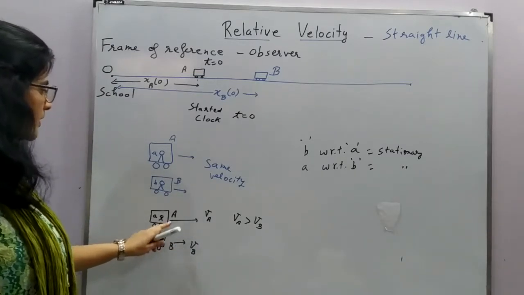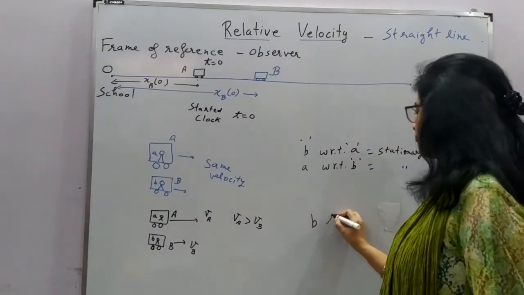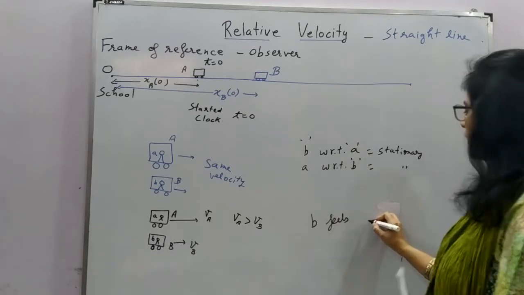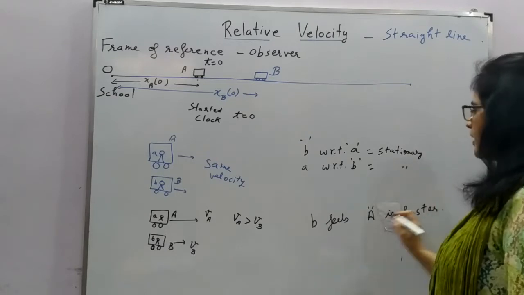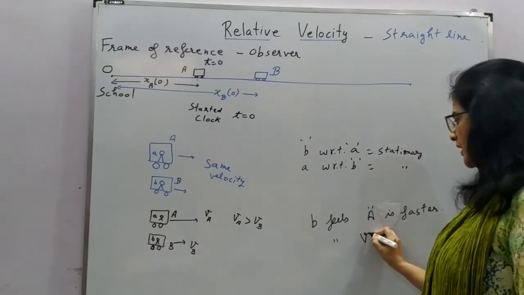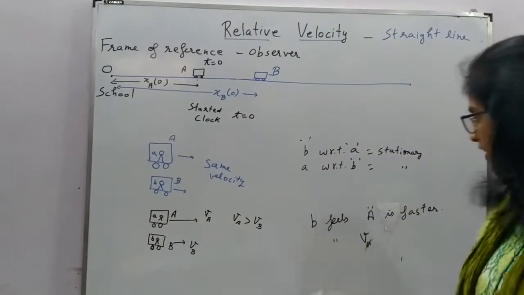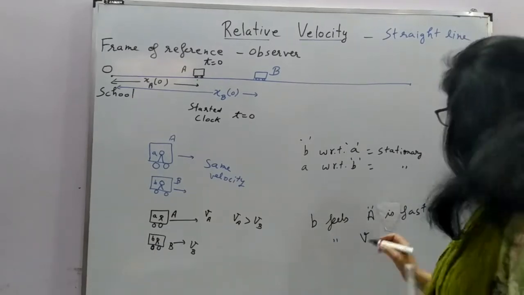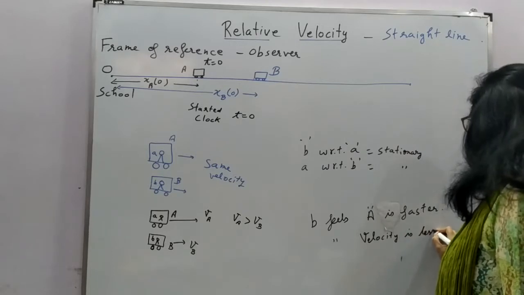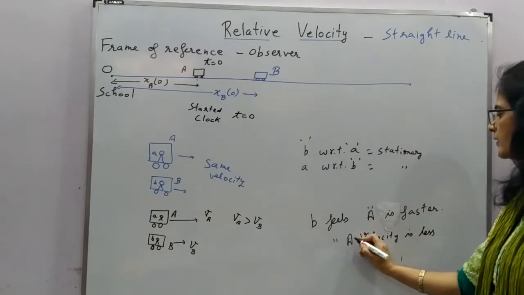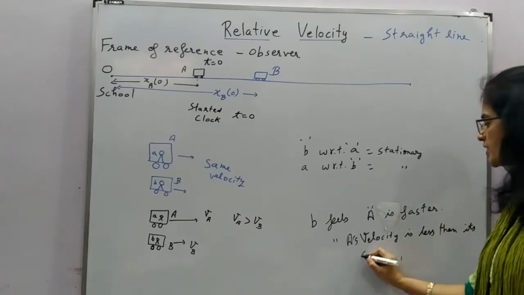It will be different from the velocity V_A. So B feels A is faster, but he feels that its velocity is less than its actual velocity V_A.